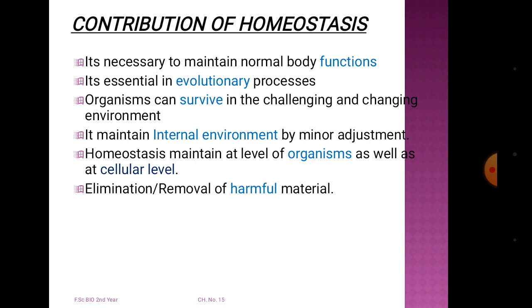In the external environment, changes can take place at a broad spectrum, but the internal environment can be maintained by a minor adjustment. Similarly, if you see at the macro level, for example, in an organism, in an individual, in a human being, in plants, these organisms also maintain homeostasis. As well as at the cellular, micro level, organisms also maintain the internal condition.